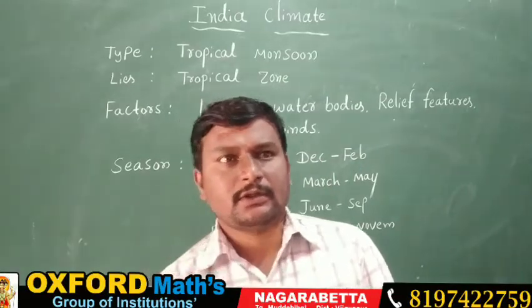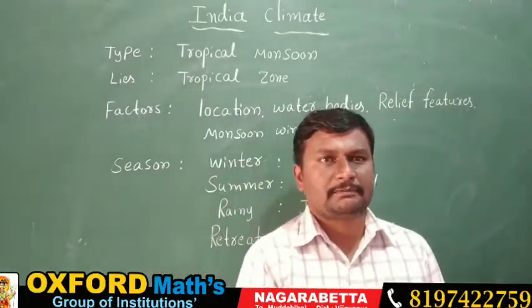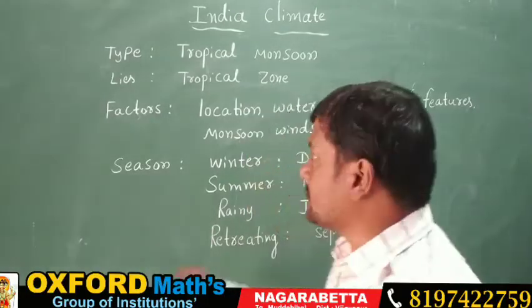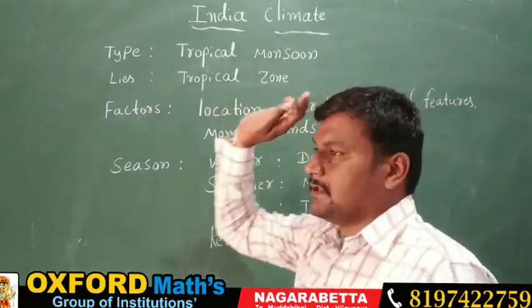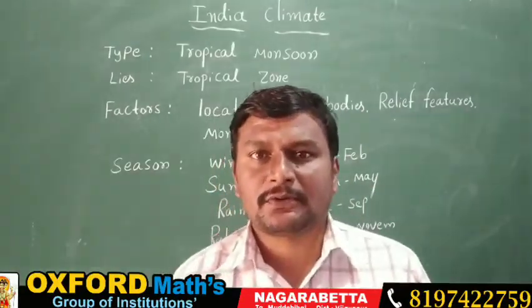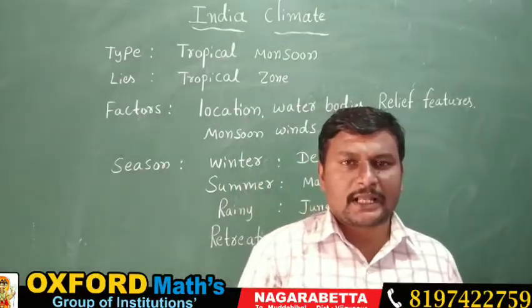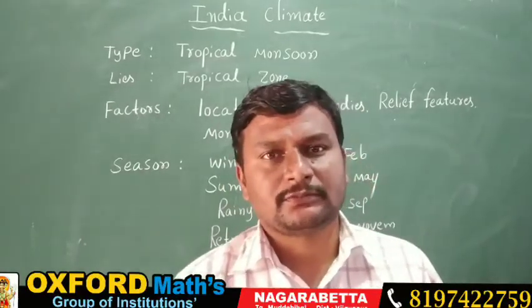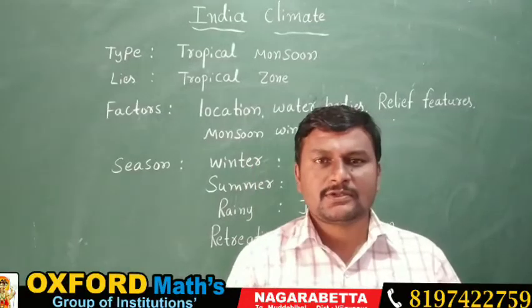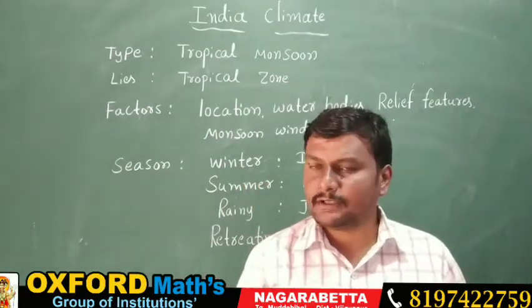So today we are going to discuss the third lesson in the geography part. The name of the lesson is India climate. So my dear students, climate is very essential for human habitation, that you know. Without the climate we cannot survive, because we need a very suitable climate for our survival, especially for living beings.